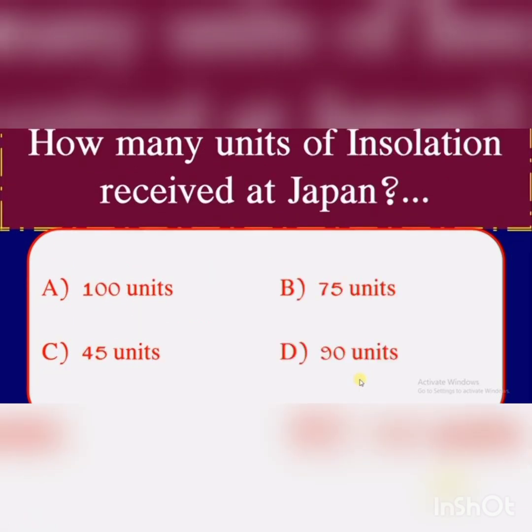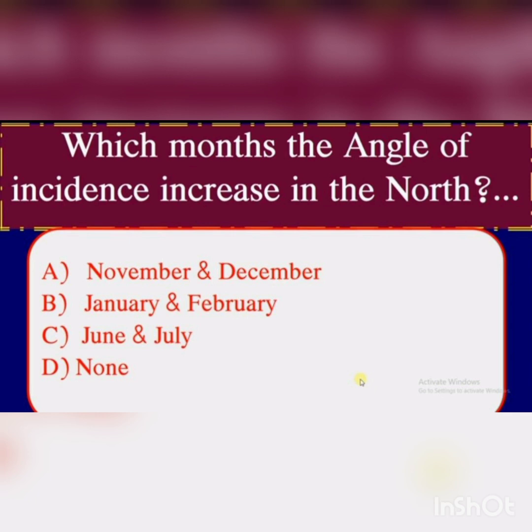How many units of insolation are received at Japan? A. 100 units, B. 75 units, C. 45 units, D. 90 units. Answer is 75 units. Japan receives 75 units.